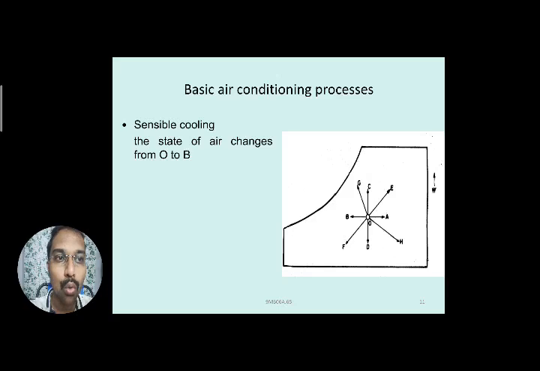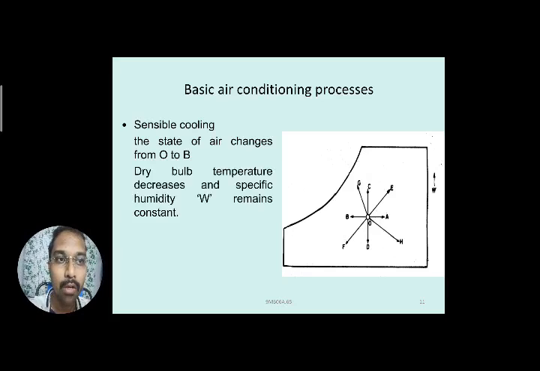Now what is happening from O to B? That is a sensible cooling process. The state of the air changes from O to B. The temperature is decreasing, for example from point O at 25 degrees centigrade to point B at 15 degrees centigrade. Whereas the specific humidity on the y-ordinate is also a horizontal straight line, so it is constant. The dry bulb temperature is decreasing and the specific humidity value W is remaining constant. So that is a sensible cooling process.